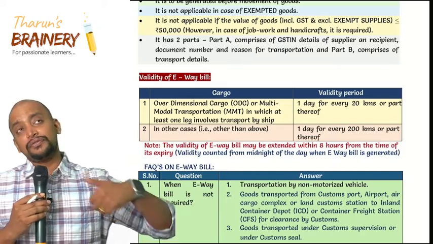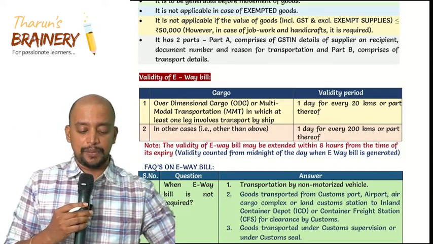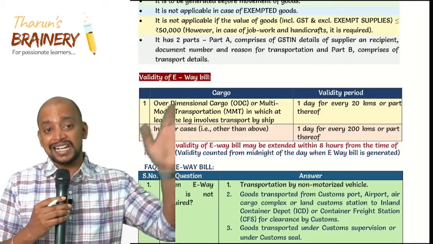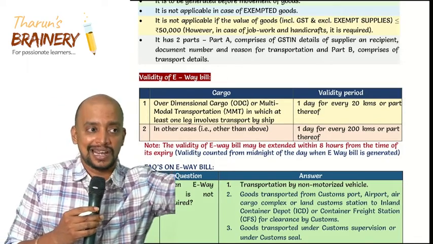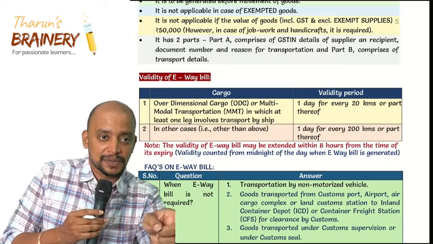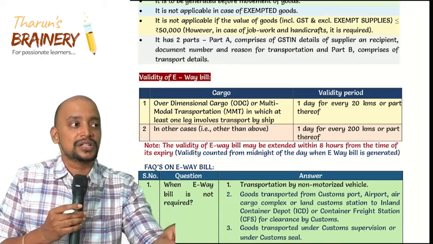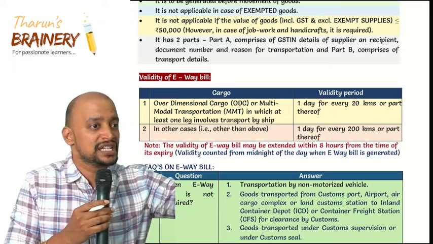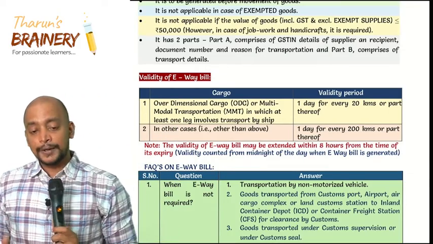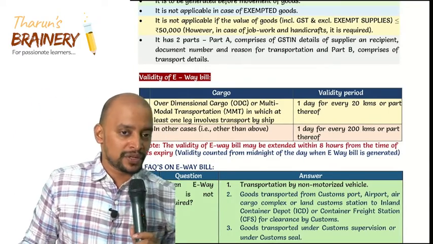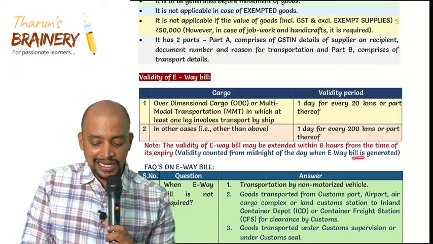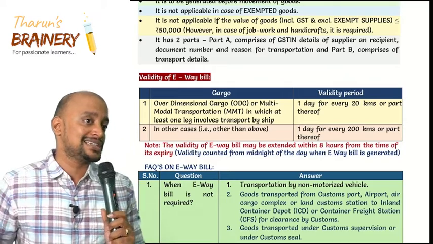Suppose you do not renew the E-way bill, that is, extend its validity, and the validity has expired but the goods are still being taken, and if any officer intercepts that vehicle, then these goods are liable for seizure, as good as there being no E-way bill, because the E-way bill has expired. Then how will the validity be counted? It will be counted from the midnight of the day on which it is generated to the midnight of the next day as 1 day.